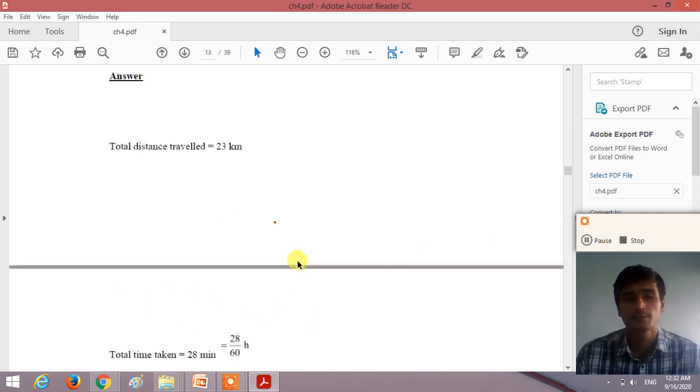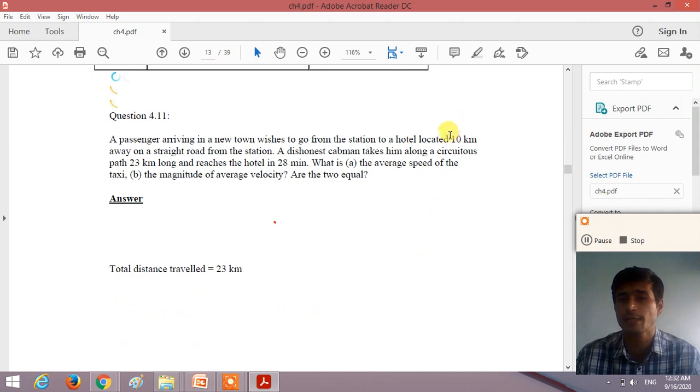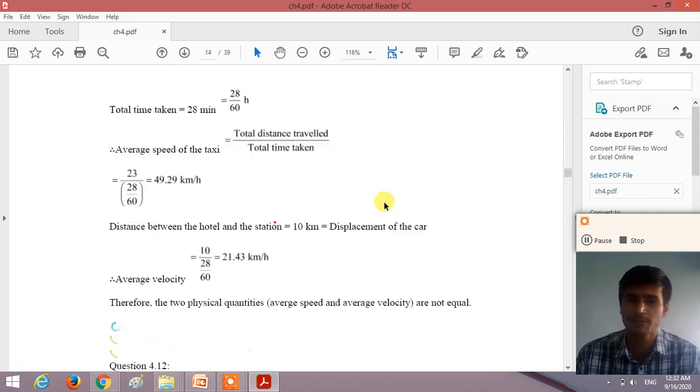Now, the hotel is located 10 km straight from the station. So the displacement of the passenger, the distance between the hotel and station, the minimum distance, is 10 km. So the displacement of the car is 10 km. So how can we calculate the average velocity? Average velocity is equal to displacement 10 divided by time 28 by 60. We get 21.43 km per hour. So here the average speed and the average velocity are not equal, right?